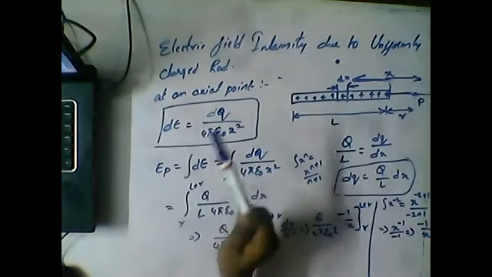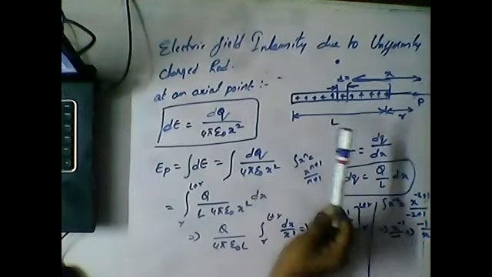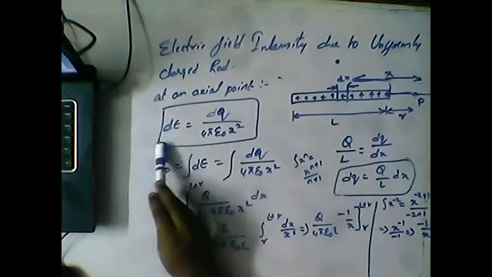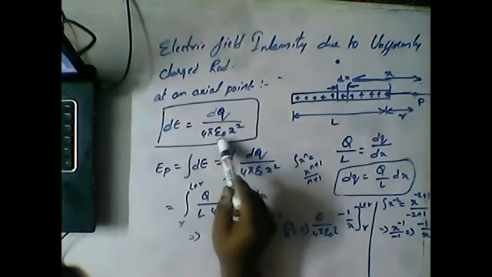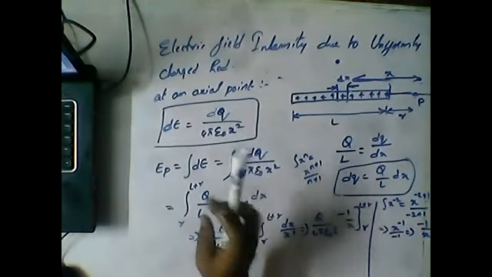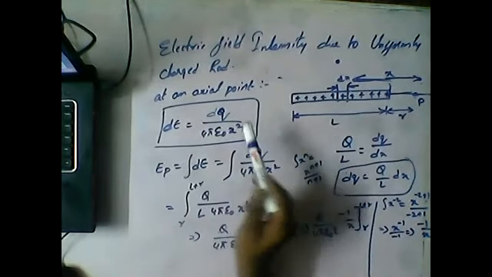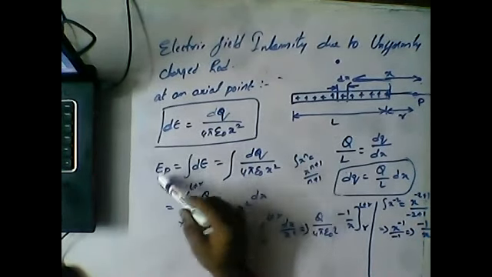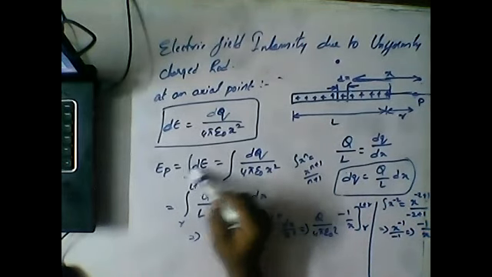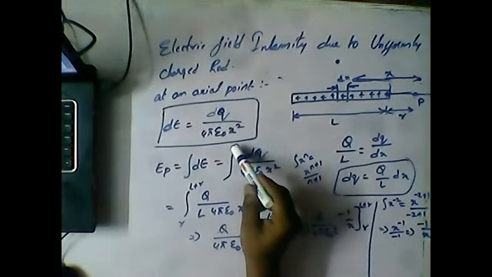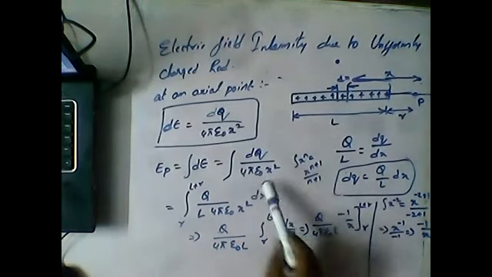The electric field for that small element is dE is equal to dq by 4 pi epsilon x square. So to get the electric field strength at that point, EP is the integration of dE.